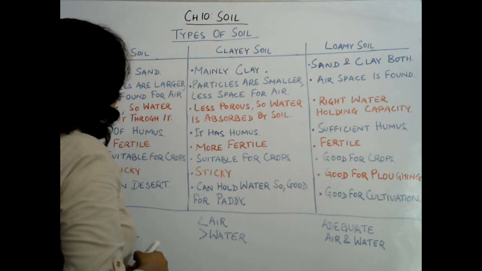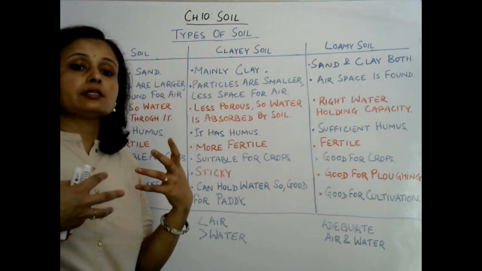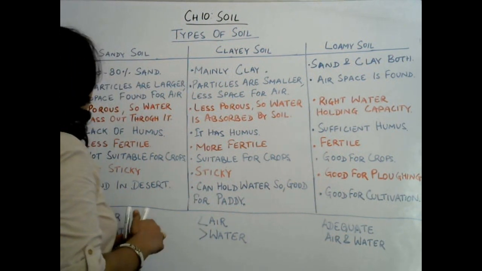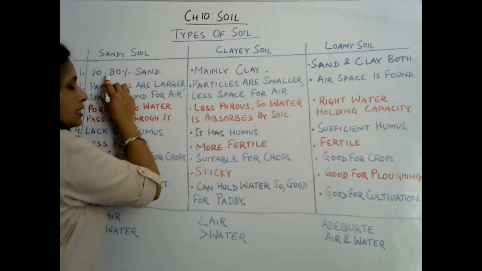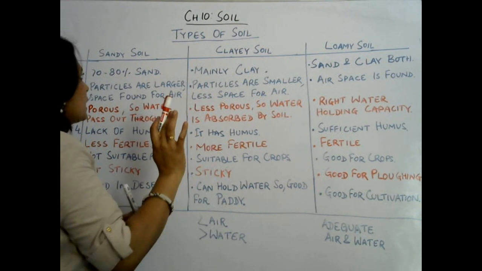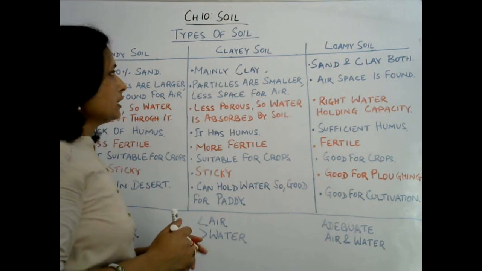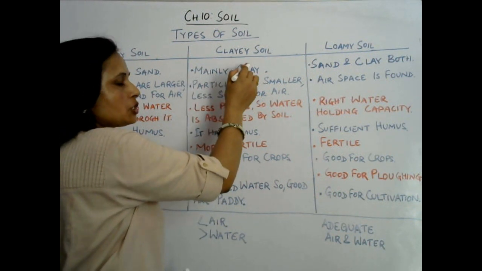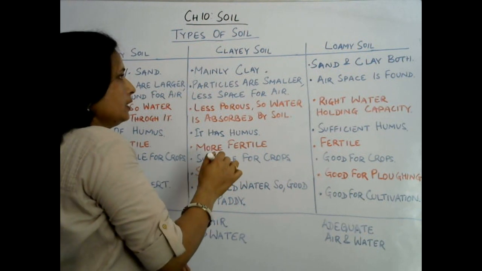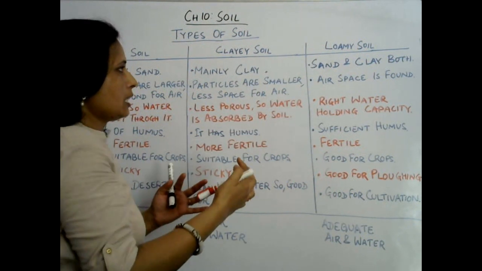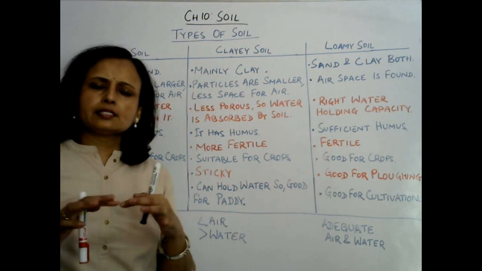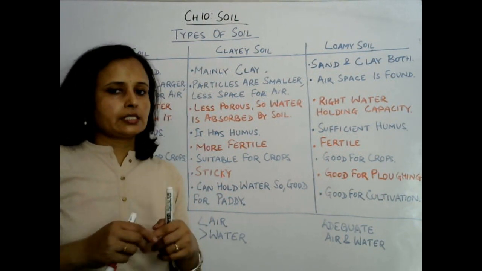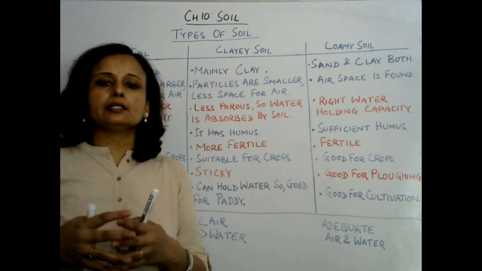Okay, sandy soil means the main composition of sandy soil will be sand only. Around 70 to 80% sand will be found in sandy soil, right? Then clay soil, the main component will be clay. And loamy soil has both characteristics. It has characteristics of both sand as well as clay, so it will contain sand and clay both, and some other materials as well.